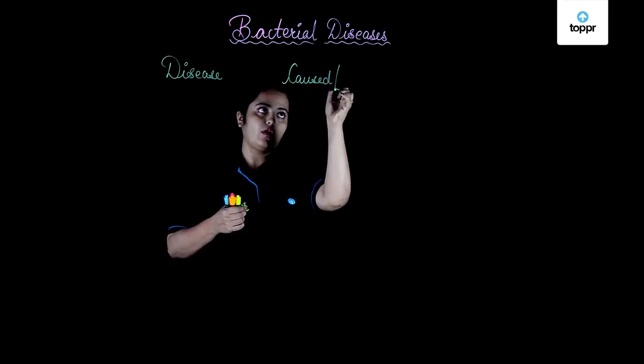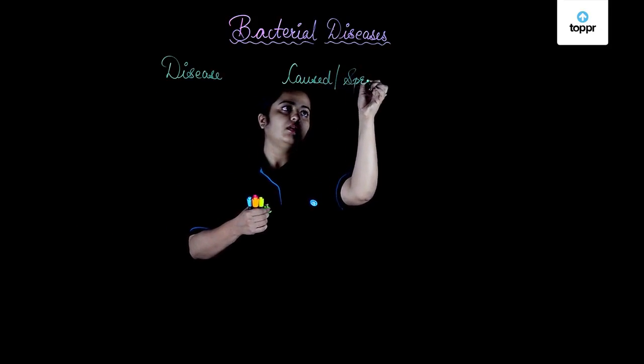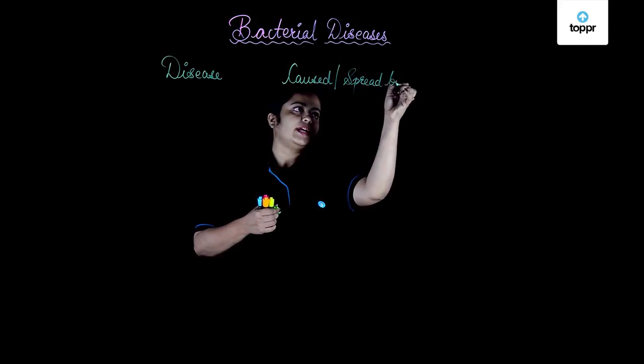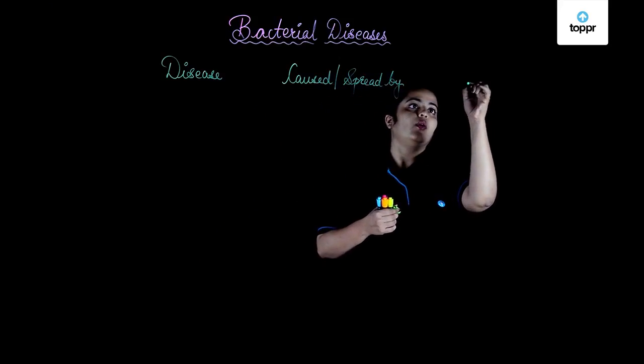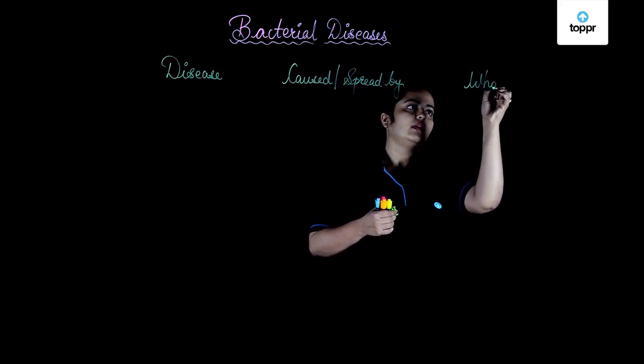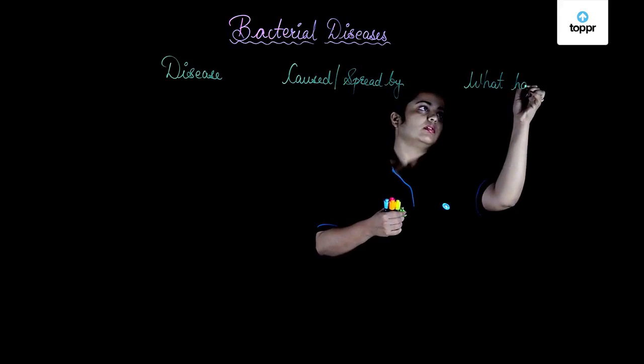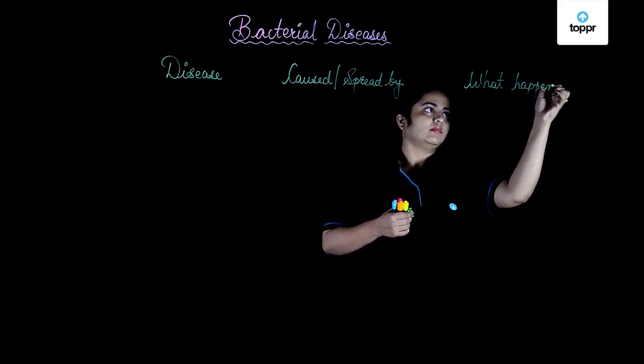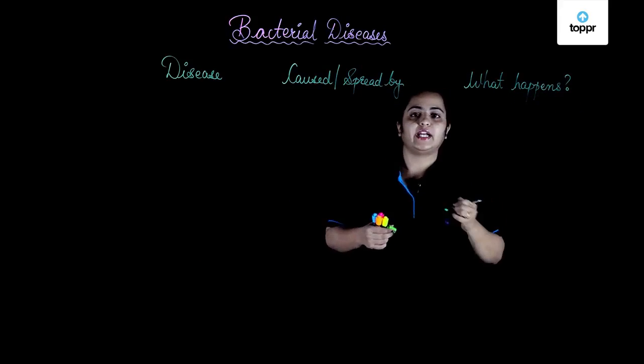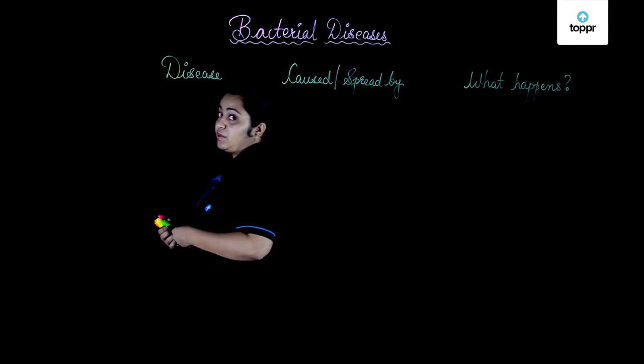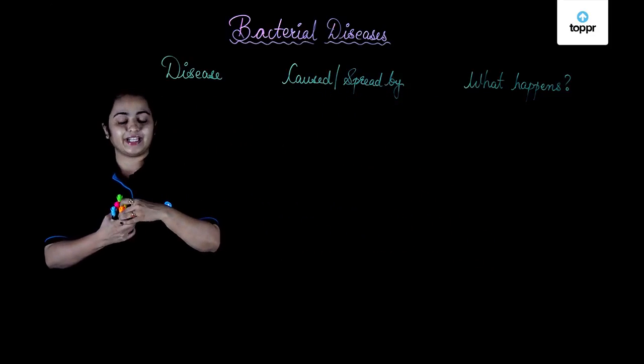Who causes it or how is it spread. Yes, and then we talk about what happens in this case. Correct? Thus, let's begin with making the chart for bacterial diseases.